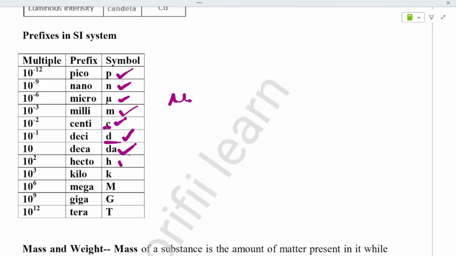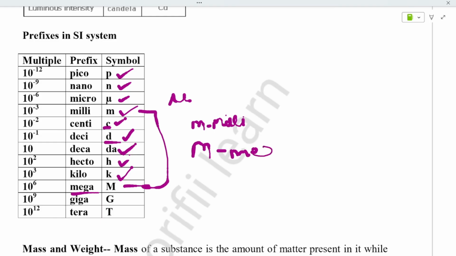Hecto, H, kilo, K, mega. Here you need to observe that there are capital and small m's. If it is small m, it is milli. If it is capital M, it is mega. You can remember capital as big, and big means mega. And next, capital G is giga and T is tera.